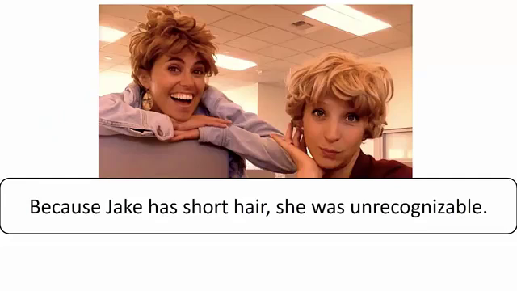In addition to reducing time clauses, we can also reduce clauses of cause and effect, as in this example. Because Jake has short hair, she was unrecognizable. Before reducing any adverb clause, we should check to see if the subjects are the same in both clauses. Jake and she are the same person, so yes, we can reduce the adverb clause.